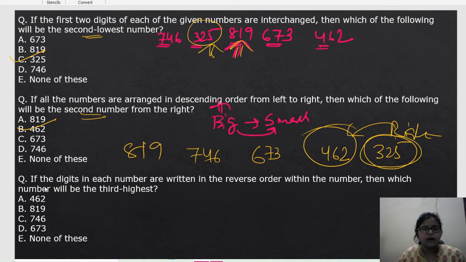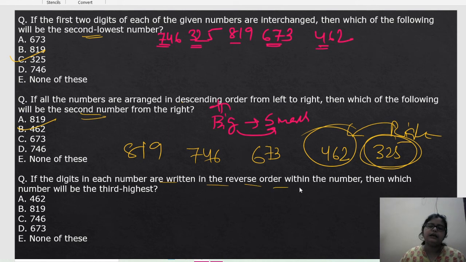So next question is what? If the digits in each number are written in reverse order within the number, then which number will be the third highest?